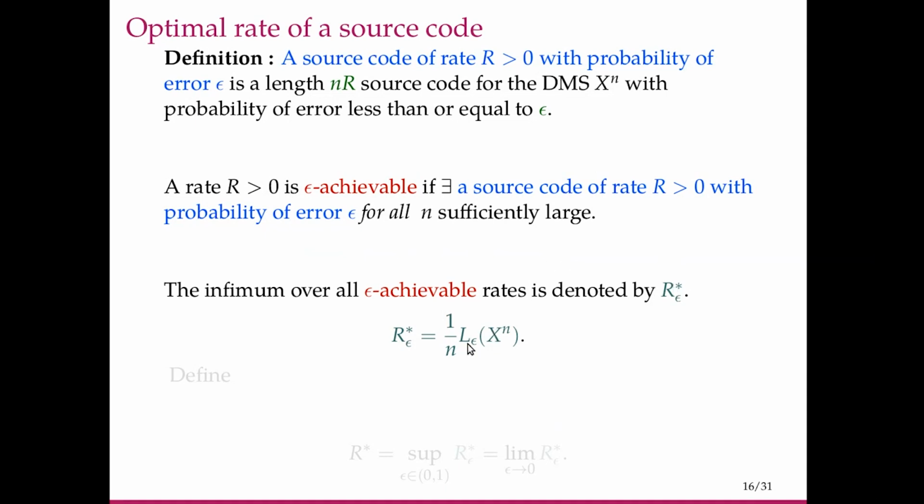If we recall the definition of L epsilon, R epsilon star is nothing but 1 by n L epsilon of Xn, because L epsilon is the minimum length of a source code for representing a DMS Xn such that we incur a probability of error less than or equal to epsilon. So R epsilon star is the same, but in terms of rate. We just divide by n to get R epsilon star. Further, we define R star to be the limit as epsilon goes to 0, meaning we drive the error to 0 and look at what is the minimum rate.